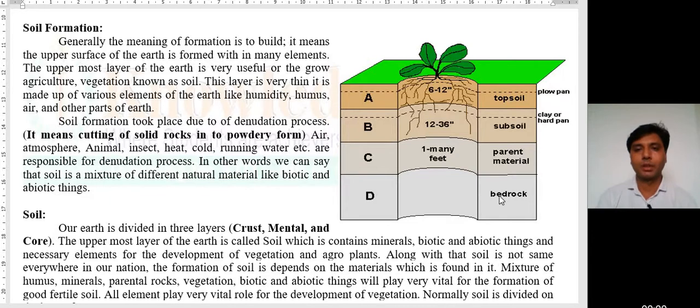And you all know, dear students, that our earth is divided into 3 layers: crust, mantle and core. Core is the innermost part and has liquid lava, also known as magma, and normally it is in a liquid form.